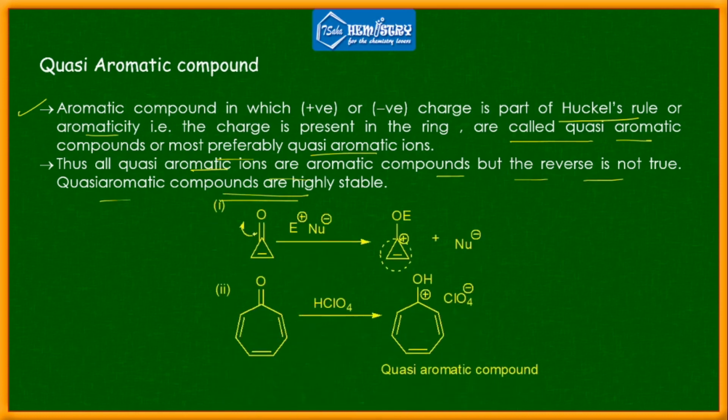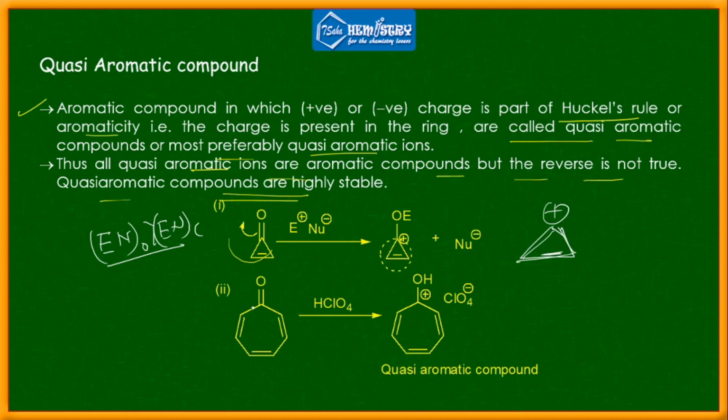See the example. You have species like this. All of you know that charge separation occurs because the electronegativity of oxygen is more than that of carbon, so electrons can flow from carbon to the oxygen side in the presence of an electrophile. So you get this particular species, which is aromatic because it maintains Huckel's rule: the cyclopropene cation, the smallest carbocation.